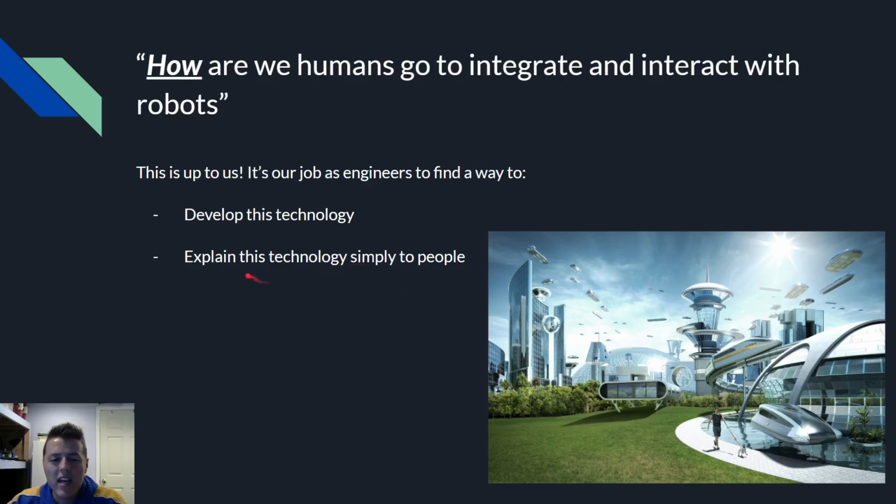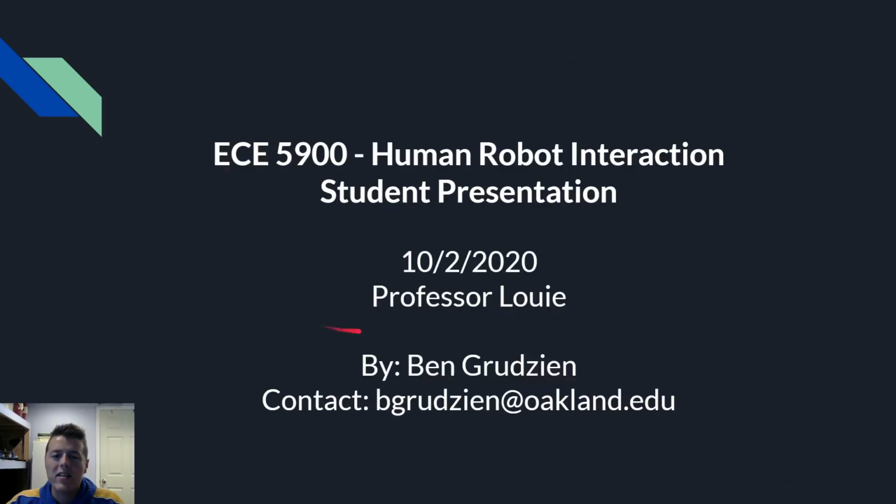And when I say explain this simply to people, the point is autonomous vehicles and robots are so complex and really hard for people to understand, especially people that aren't engineers and aren't super technically savvy. And that's going to be a huge thing to increasing people's understanding. And that's my presentation on human-robot interaction and how trust factors in.